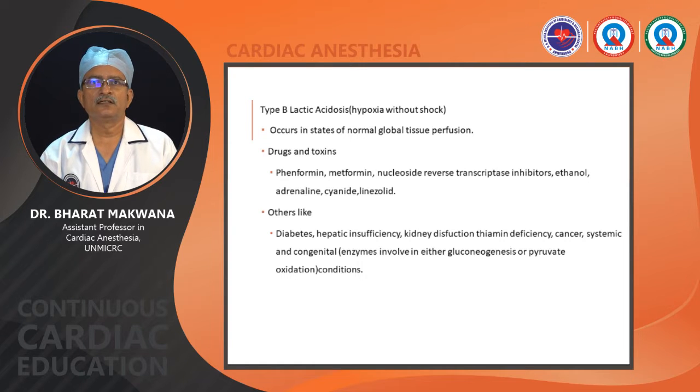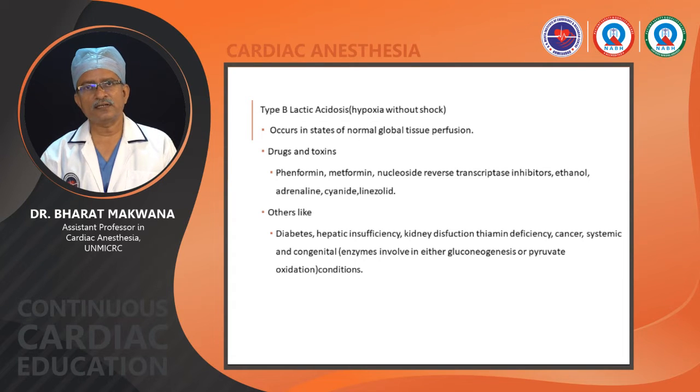If we see, some drugs and toxins are there, like phenformin and metformin. That drug is normally used in diabetes. These drugs are used to cut off gluconeogenesis. What happens if the patient is receiving metformin is that new glucose formation from pyruvic acid to glucose will be hampered.